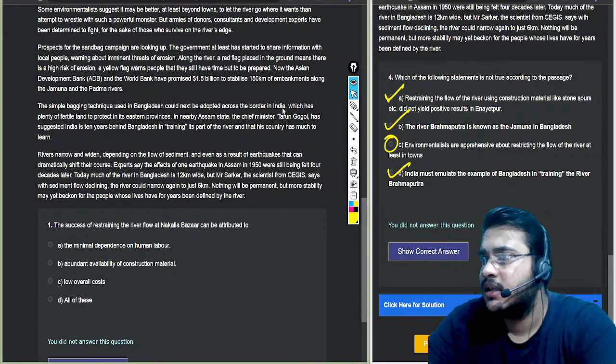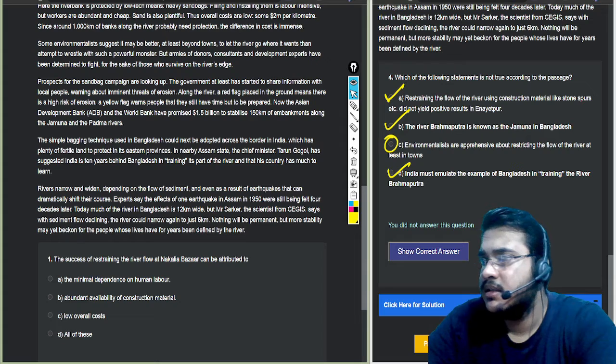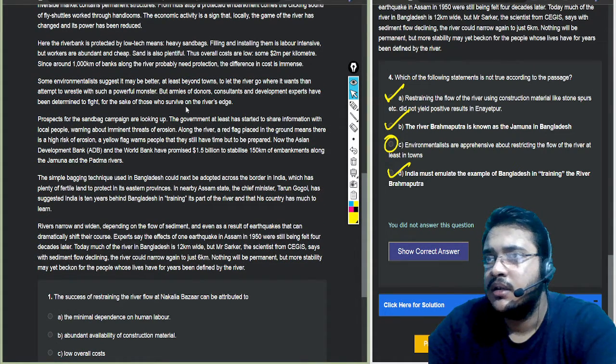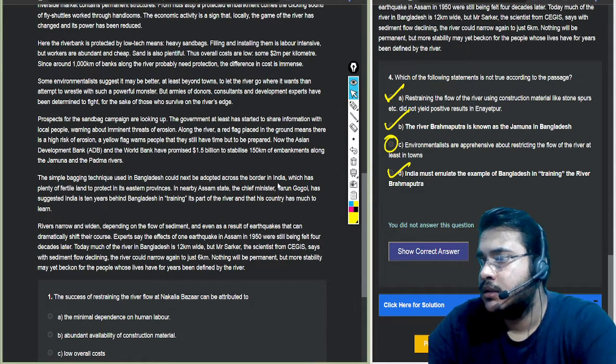Let me go back. The government at least, okay, where is the 10 years behind? Yeah, Tarun Gogoi. So if you look into this line, let me take the pen.